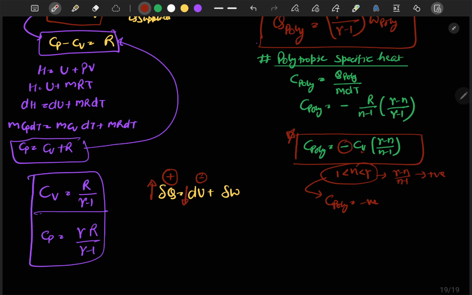What does it indicate? It indicates that dW must be increasing exceedingly. So the increase in work done will be more than the heat supplied, and only then will the reduction in internal energy be compensated. So in a polytropic process, if the index n is between 1 and γ, we can get more work by supplying less heat. You get this now? Yes.